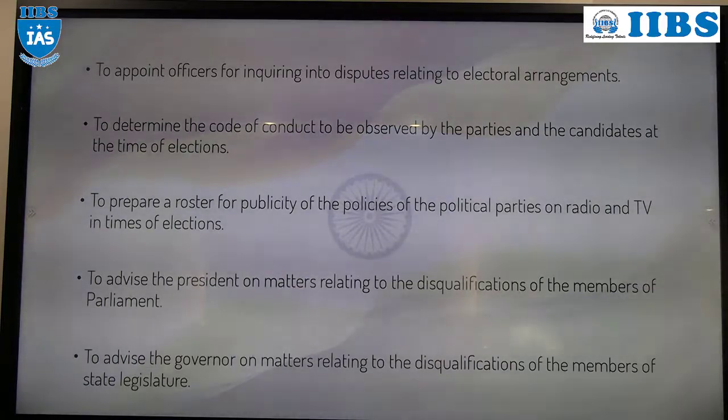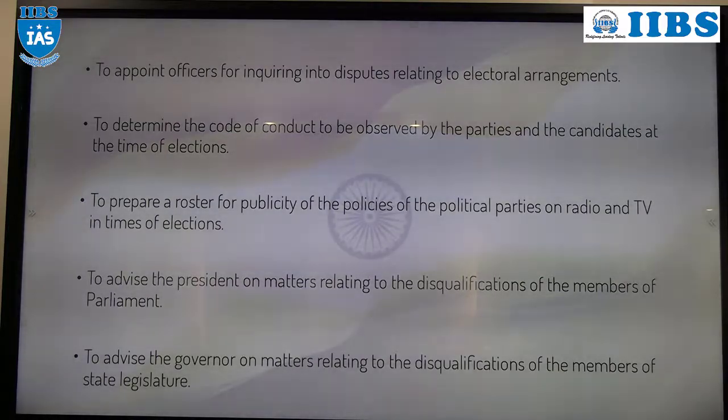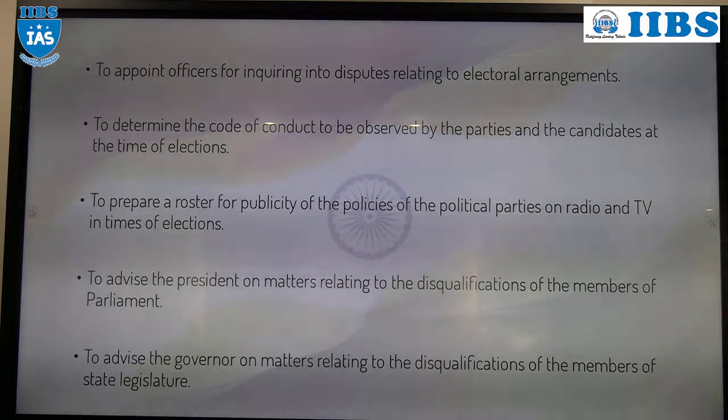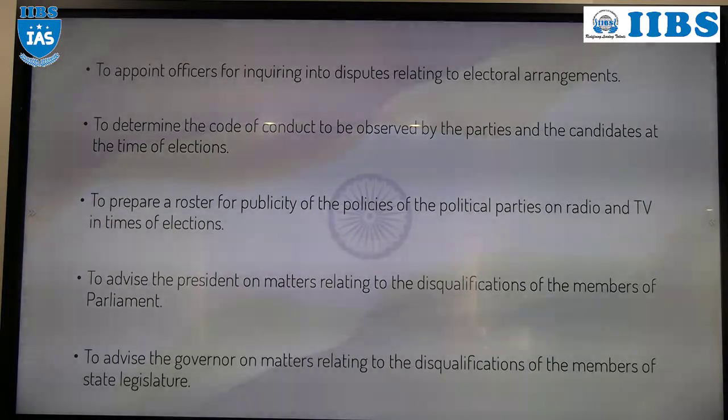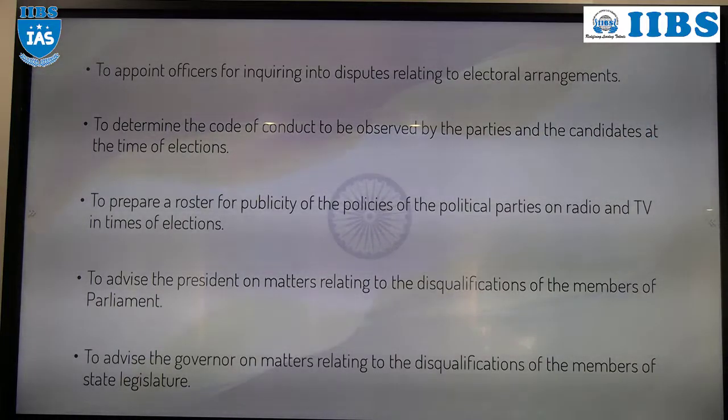Then apart from that, after declaration of the election date, immediately the code of conduct will be implemented. Code of conduct. What is the meaning of code of conduct? Generally, it is certain rules and regulations which political parties, candidates and representatives have to follow during the time of elections.